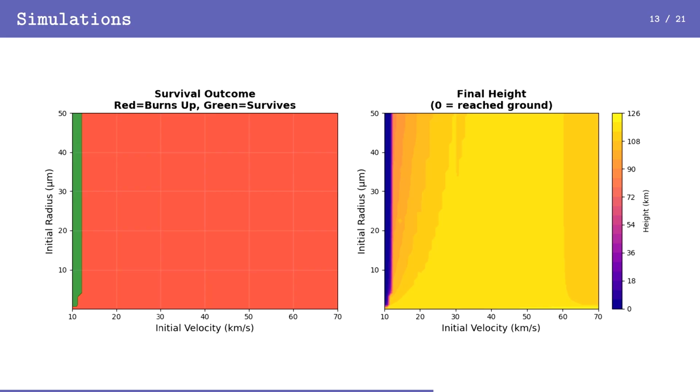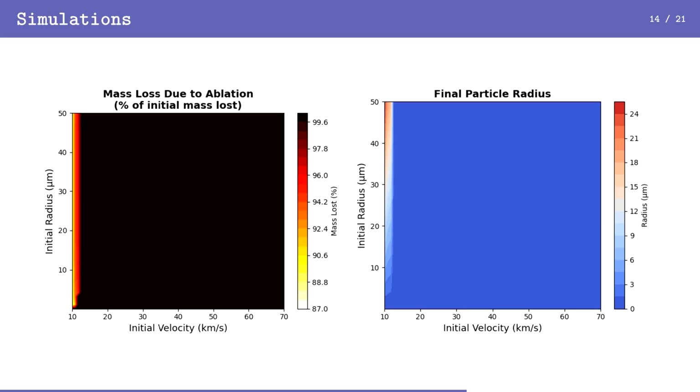Heat maps show the loss of mass due to ablation on the left, which, as you can see, is most of it for most of the particles that are traveling anywhere above about 12 kilometers per second. And the one on the right shows the final radius of the particles, either when they hit the ground or fully disappear.